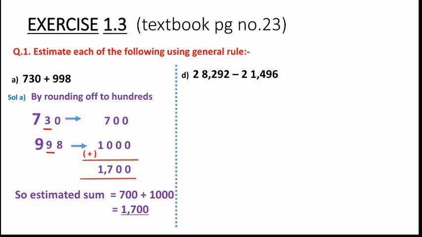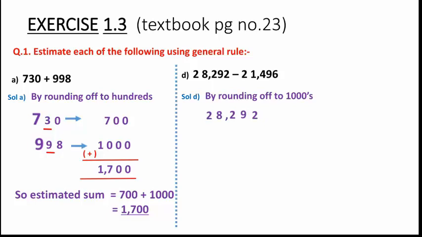Here 28,292 we have to subtract 21,496. So again, by following the general rule, we have to round off each number to its greatest place first. Understood? So we will solve it like this: first we will round off the given number to the thousands place. Clear?